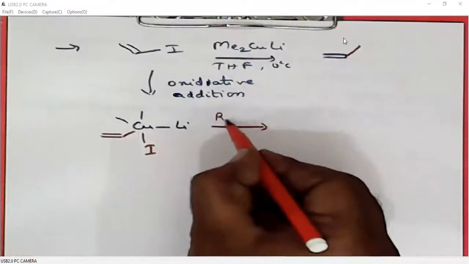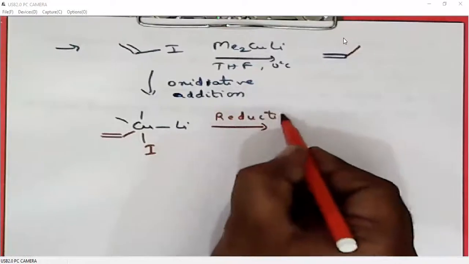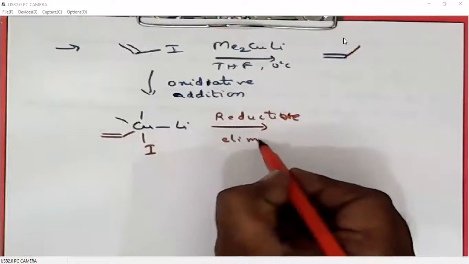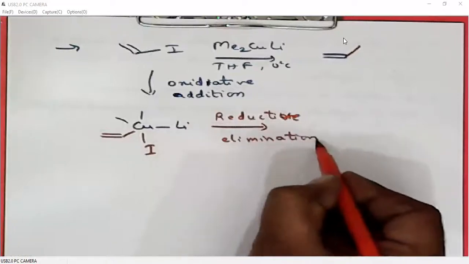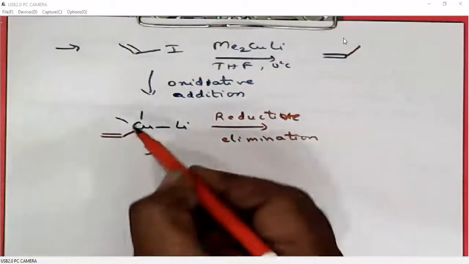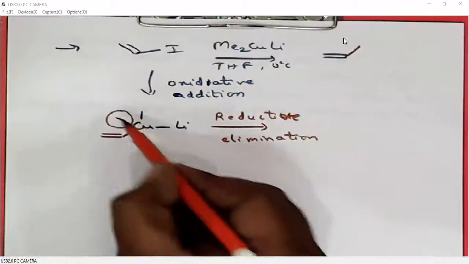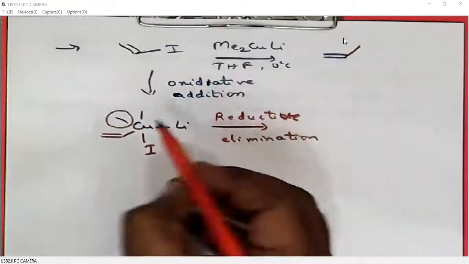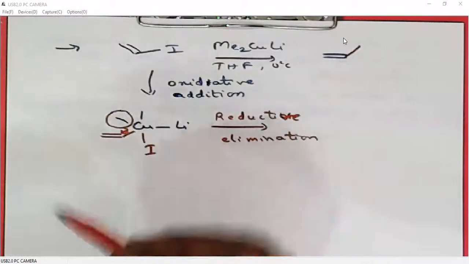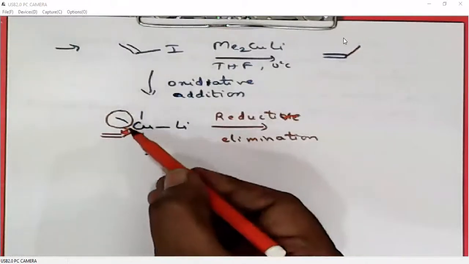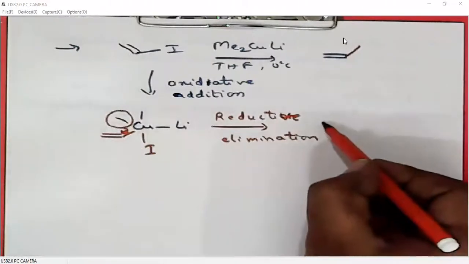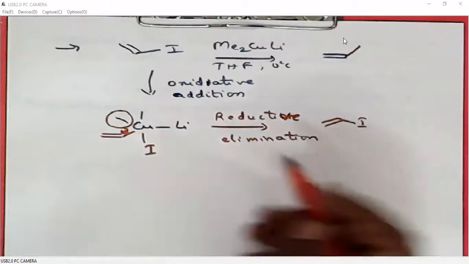Now, a reductive elimination step will occur on this complex, where this methyl group, one of the alkyl groups in Gilman reagent, will couple with this vinyl group. So this alkyl as well as vinyl group will couple and they will come out of the complex.